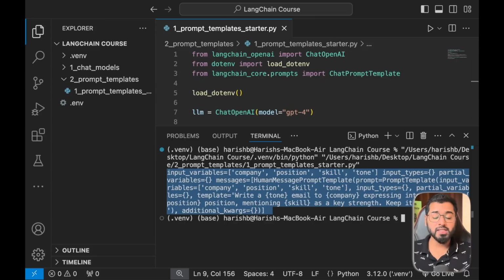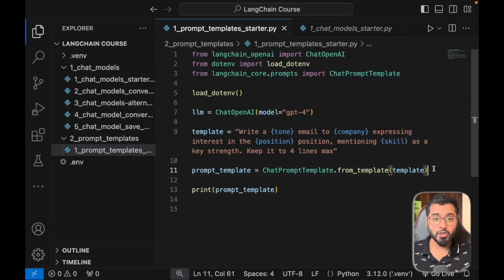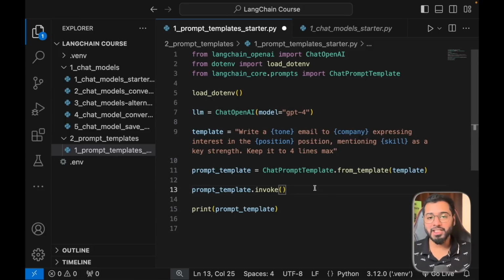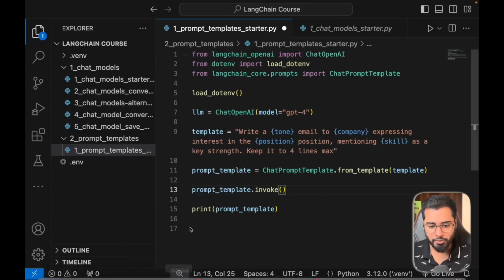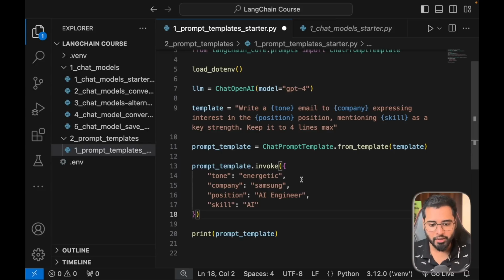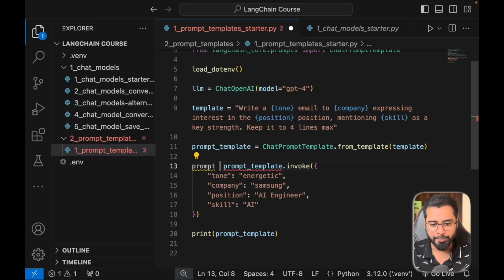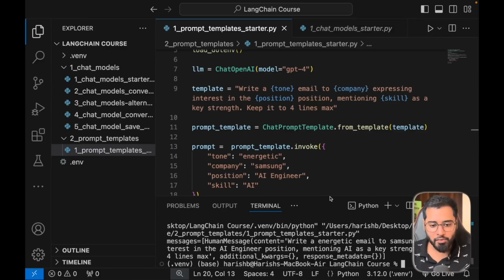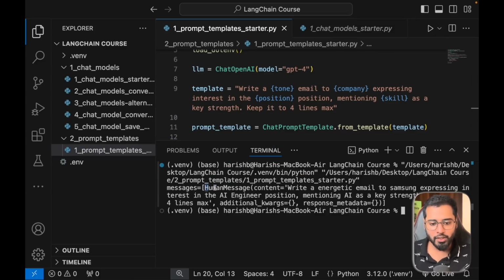Great. So this brings us to step number 3. Let's populate the placeholders with actual values. To do that, I'm going to say prompt_template and use the magic keyword invoke to tell LangChain to do that. In the last section, we used the invoke keyword to talk to the LLM. In this case, we are going to do it to replace all the placeholders. This takes in an object, okay? So I'm going to copy paste an object right here, and save the returned value into a variable called prompt. Let's print this as well. Hit run. And now you can see LangChain has converted this prompt template into a list with a human message.